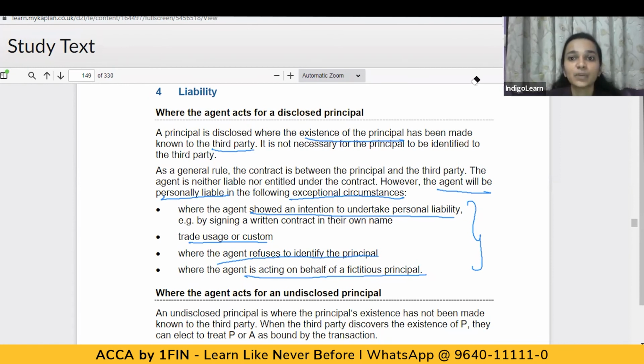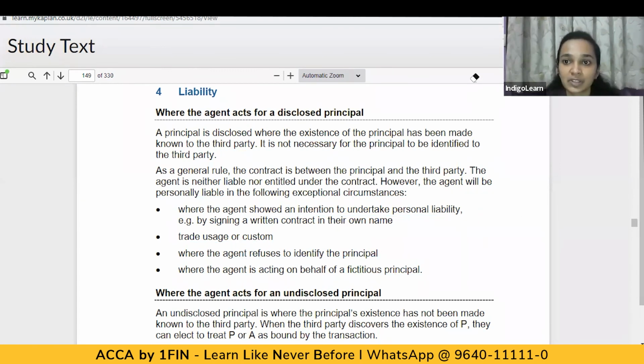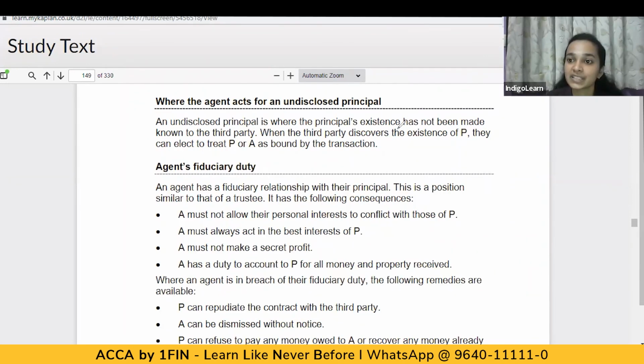Let's now talk of what will happen in case of an undisclosed principal. So when do we say a principal is undisclosed? It is basically where the existence of the principal is not made known to the third party. When the third party discovers the existence of the principal, they can elect to treat the principal or agent as bound by the transaction. So when the principal is not disclosed, it is at the discretion of the third party. If the third party later discovers that there is some principal in existence, then they can decide to treat the principal or agent as bound by the transaction depending on the situation.